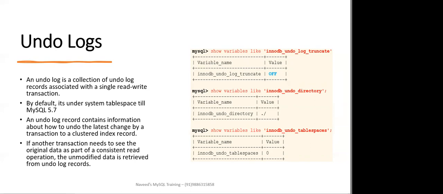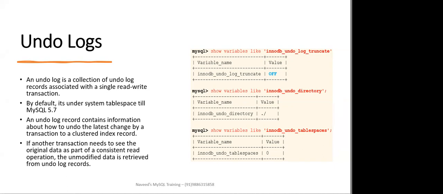An undo log record contains information about how to undo the latest change by a transaction to a clustered index. Now, if another transaction needs to see the same original data as part of a consistent read operation, the unmodified data is retrieved from the undo log records.